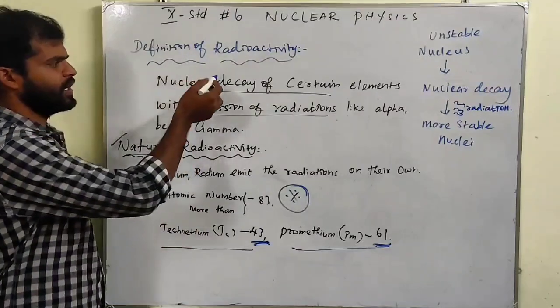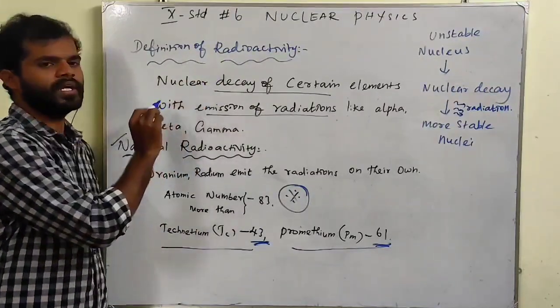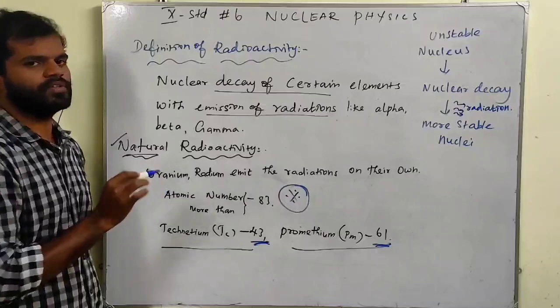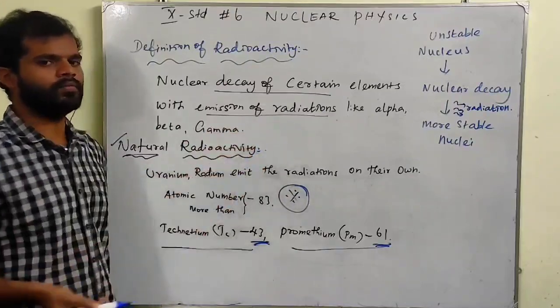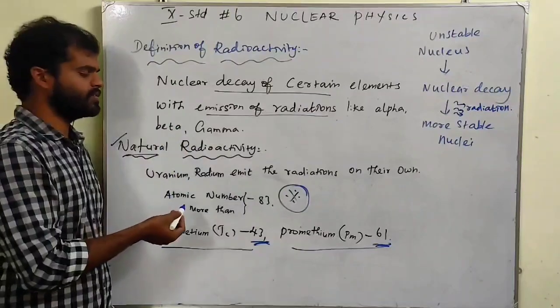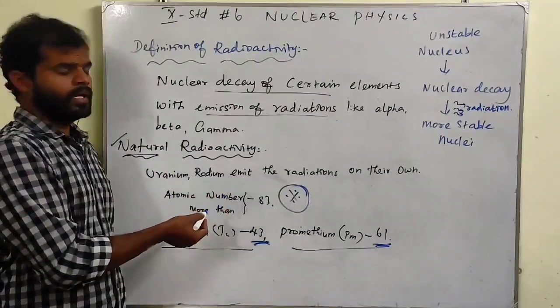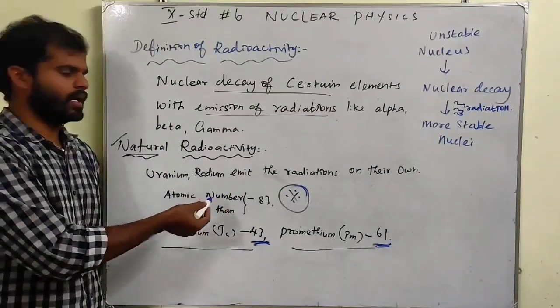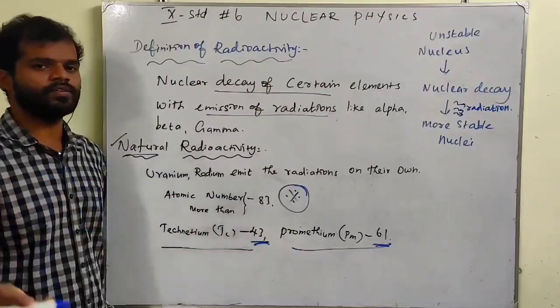So the definition of radioactivity is simple: nuclear decay of certain elements with emission of radiation like alpha, beta and gamma is called radioactivity. Natural radioactivity is nothing but uranium and radium emitting radiation on their own.